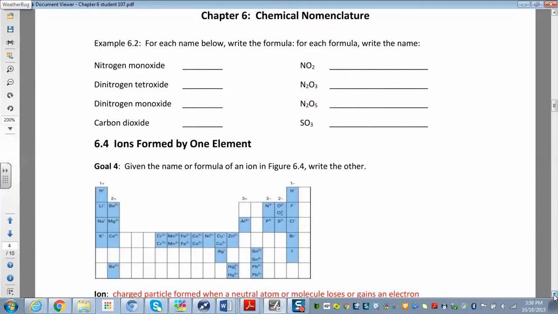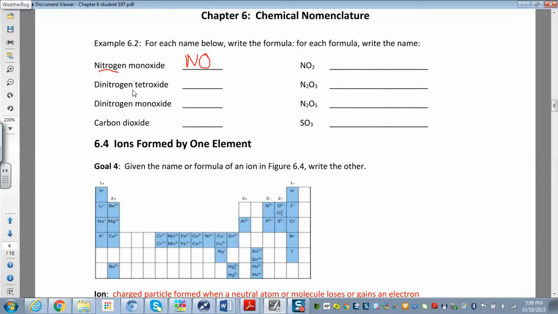Alright, so let's see if we can try to name some of these, or write the formulas. Nitrogen monoxide, so right, the first thing is nitrogen. Monoxide came from oxygen, the oxide. Mono means one. Notice how there's nothing in front of this nitrogen, so it has to be one. But notice how we didn't call it mononitrogen monoxide. If there's just one of the first element, then we don't put a prefix on there at all.